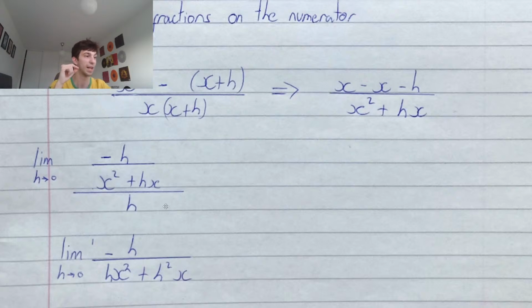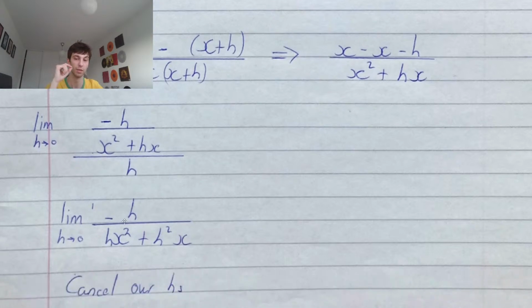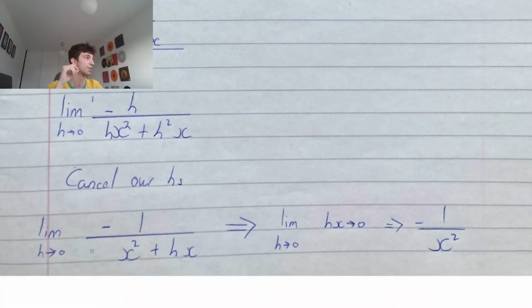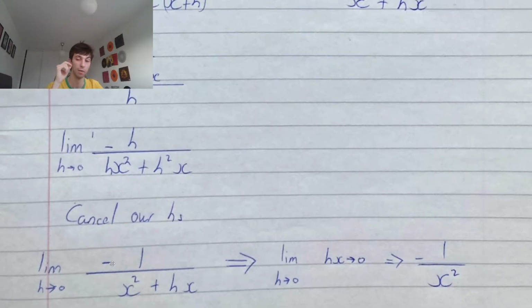From here, we can cancel out all the h's. So cancel out that h on the numerator, cancel out the h's on the denominator. So we have the limit as h tends to 0 of minus 1 over x squared plus hx, because we get rid of the h's. Now we can evaluate the limit as h tends to 0.